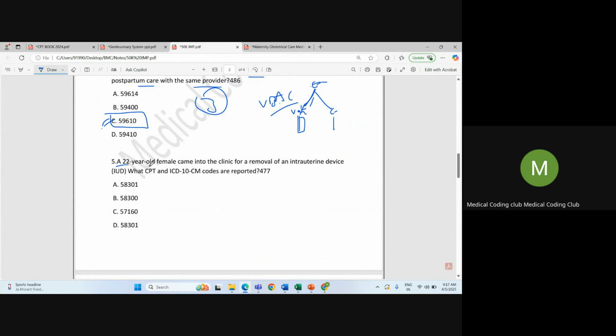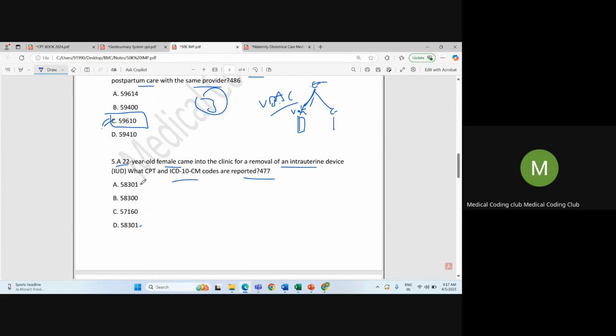Next, a 22-year-old female came to a clinic for removal of intrauterine device. What CPT and ICD are reported? ICD code I just removed because I cannot go back again and explain. So I'll tell the CPT. So okay. So 58301, 58301.